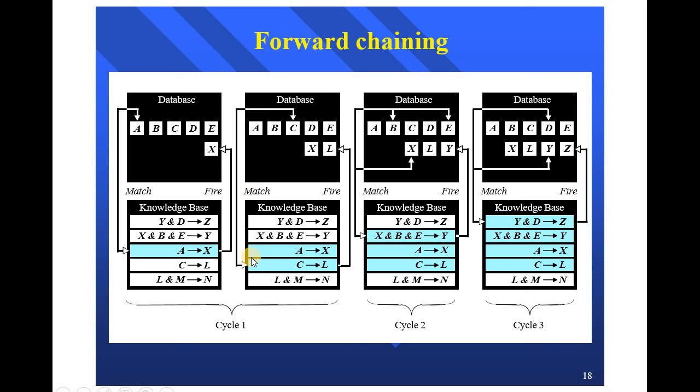C will be matched with the knowledge base, so L will be fired and added to the database. In the second cycle, the knowledge base will be matched with X, B and E. Y will be executed and added to the database. In the third cycle, the match finds Y and B, so Z will be fired. This is the procedure of forward chaining.